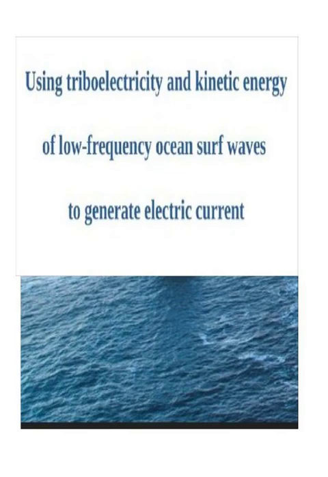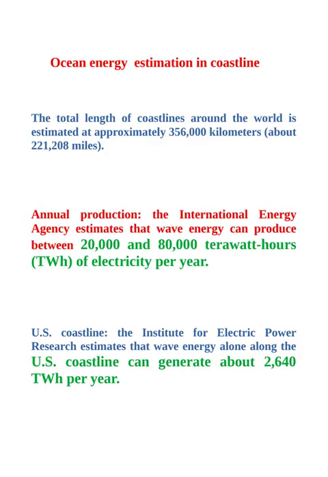Using triboelectricity and kinetic energy of low-frequency ocean surf waves to generate electric current. Ocean energy estimation in coastline. The total length of coastlines around the world is estimated at approximately kilometers, about miles. Annual production. The International Energy Agency estimates that wave energy can produce between and terawatt-hours of electricity per year. OES coastline. The Institute for Electric Power Research estimates that wave energy alone along the OES coastline can generate about 2 per year.